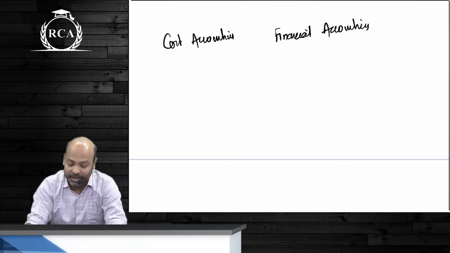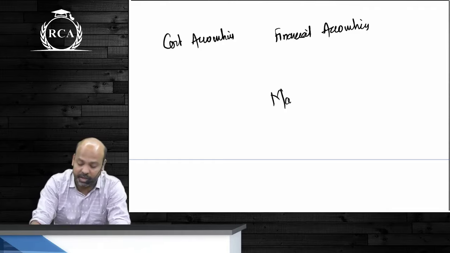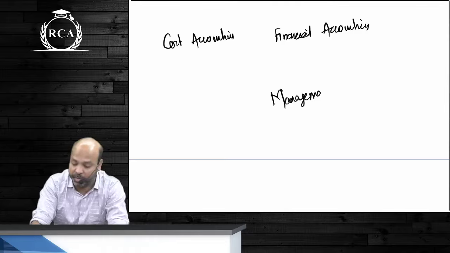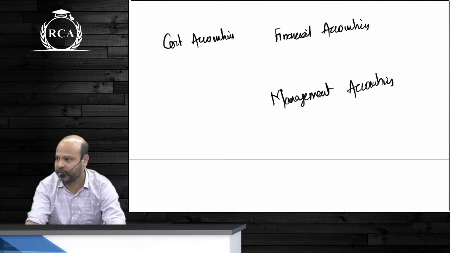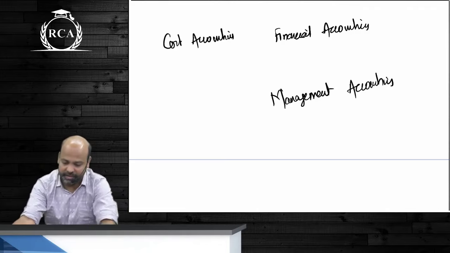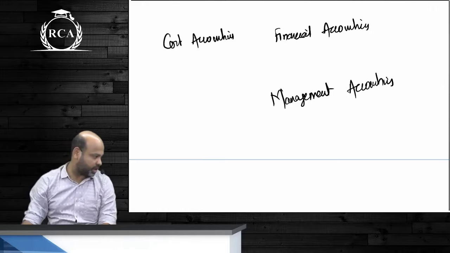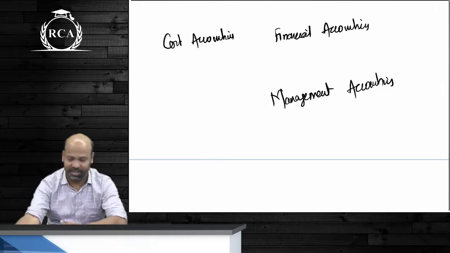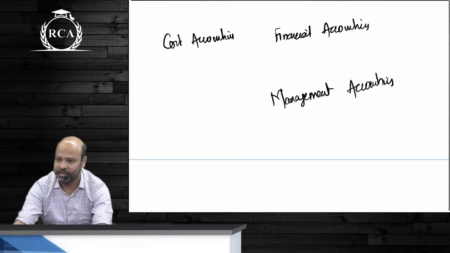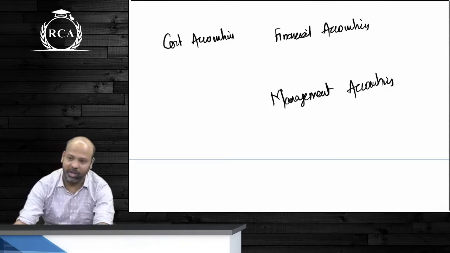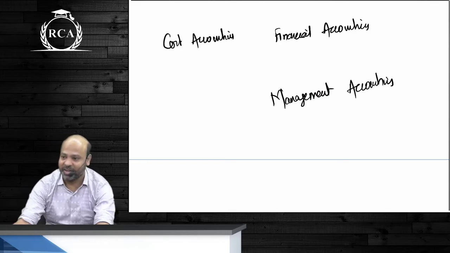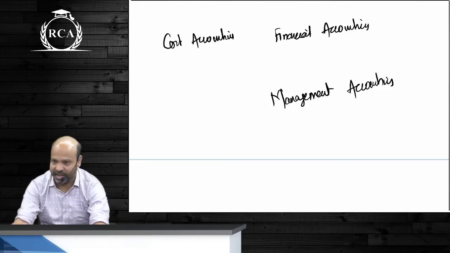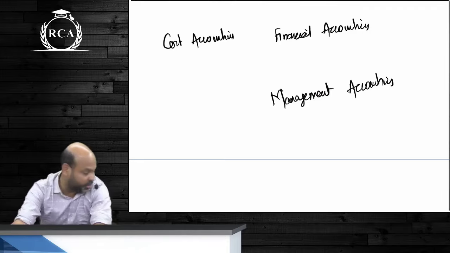Alright guys, this cost accounting, financial accounting, and then there is management accounting. What is the name of the paper? Cost. Yes, guys. Can you tell me what is cost accounting? I already told you what is cost accounting. Did I tell you what is financial accounting also? Financial accounting, guys, is again recording, classifying, with the objective of determining the financial position. What is management accounting?